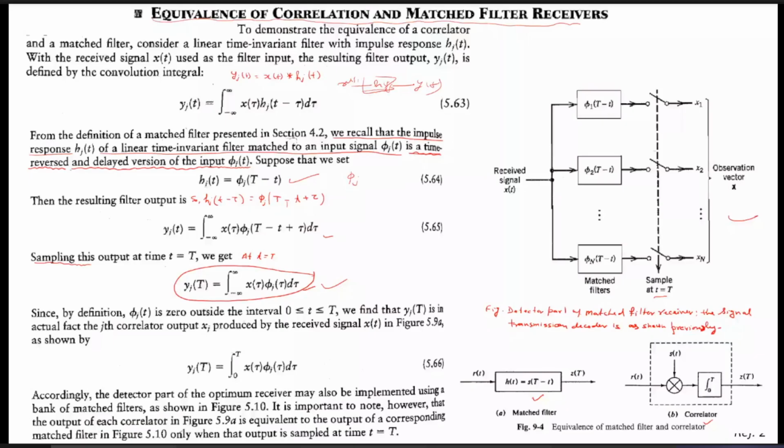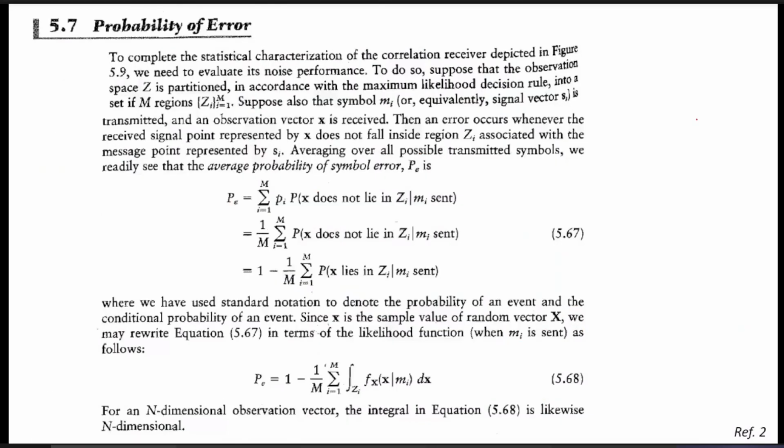So this is the equivalence of the correlator and the matched filter. Now, as you have calculated the probability of error for the case of the matched filter, the question also arises in this case, since these are also correlator receivers: how can you find the probability of error for the correlator receivers?